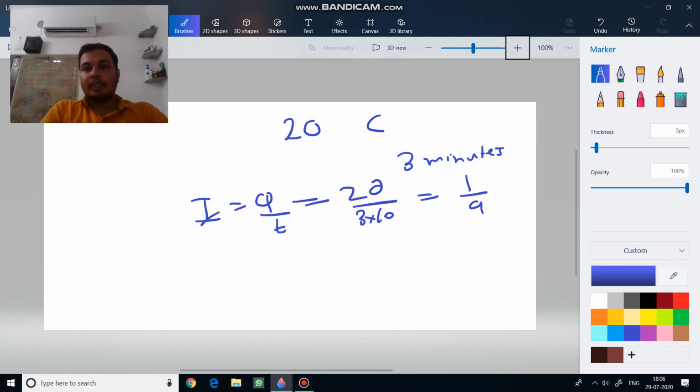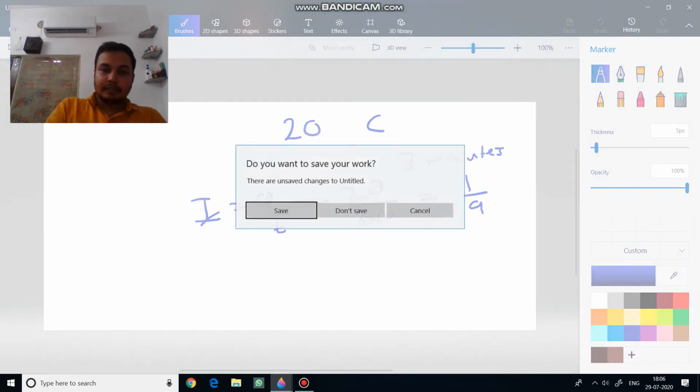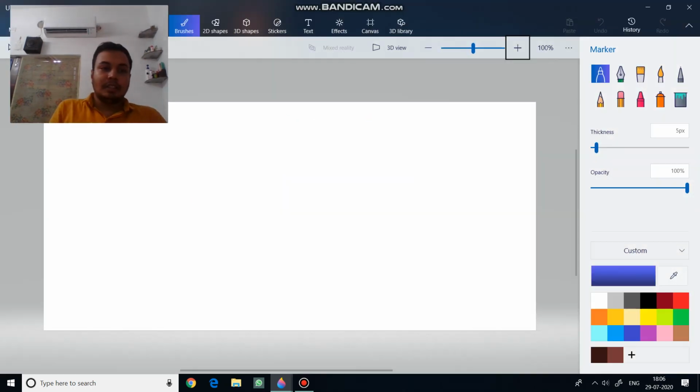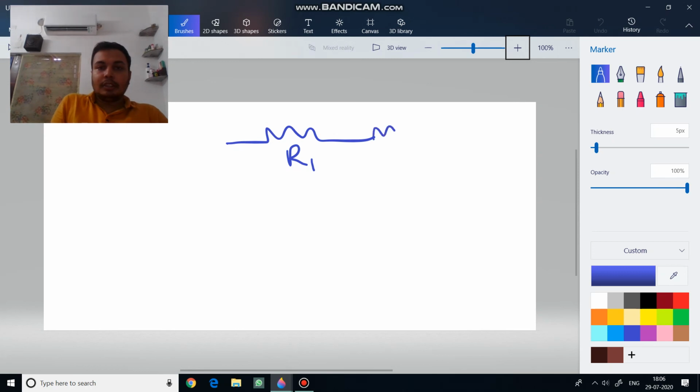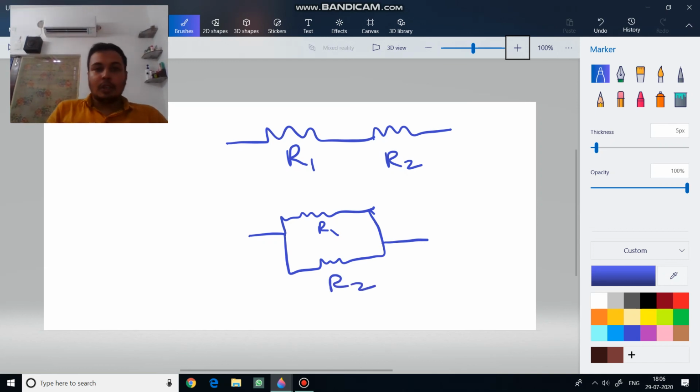And now you have to remember that the instrument used to measure current is called ammeter. The unit of current I have told you is ampere, and the instrument which measures current is called ammeter. A very important question is asked: this ammeter is always connected in series for measuring the current. See, this is a resistor. Let me tell you the difference between series and parallel. If this is R1 and this is R2, this connection is in series, while if this is R1 and this is R2, then this connection is in parallel. So how would you define a connection